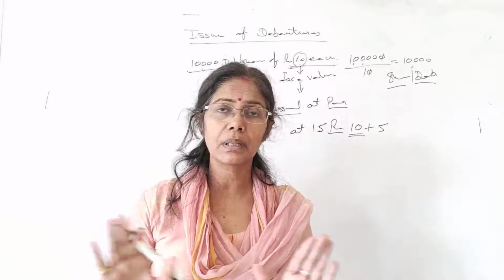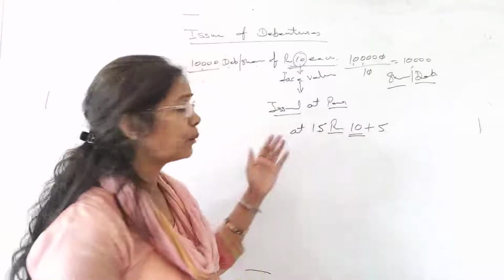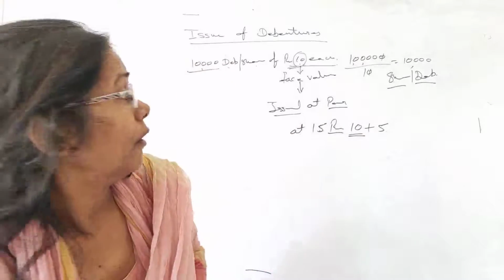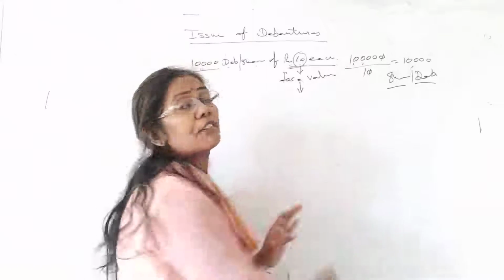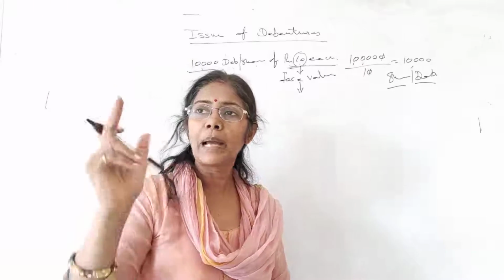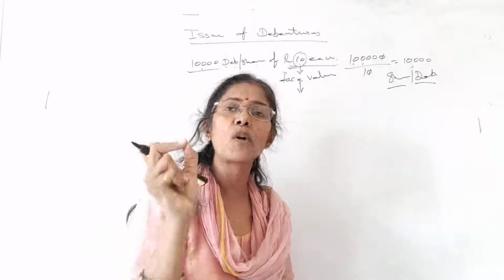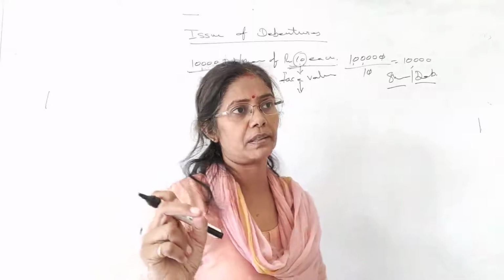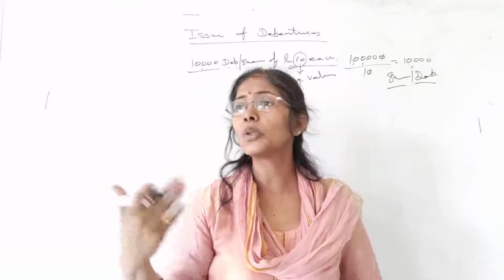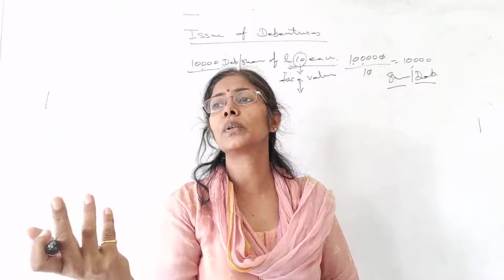Premium. Alright? Clear? Okay. One more term I am explaining. When you issue less than the face value, remember students, shares cannot be issued at discount. So here I am not talking about the share. Okay? I am talking about debentures only.